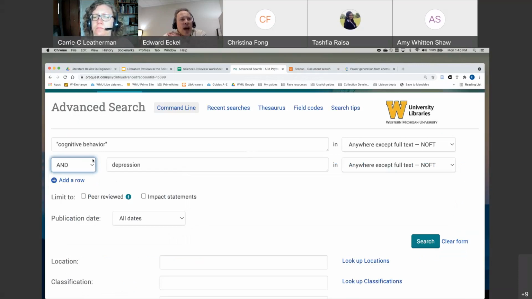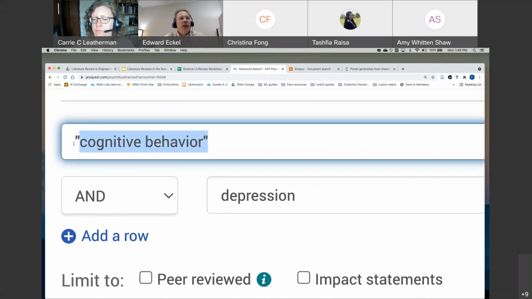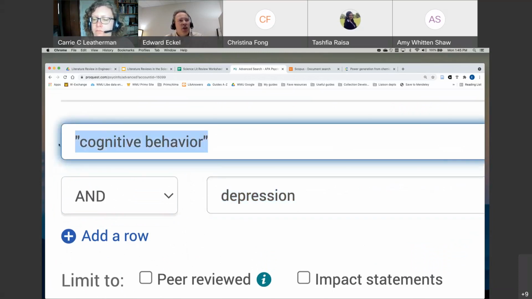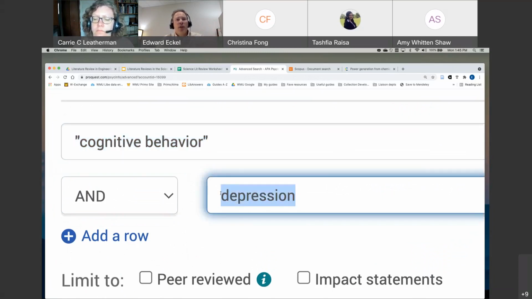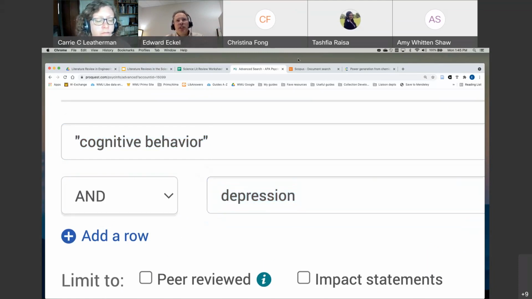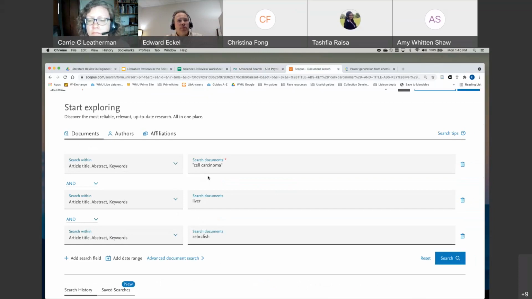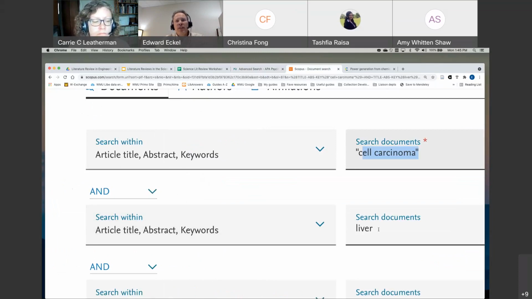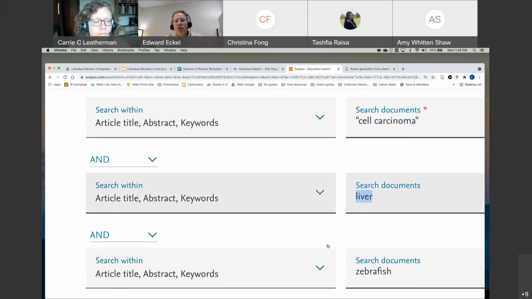So by using the word and between the two terms on my screen right now, my term cognitive behavior and the term depression, I'm telling this database I want this term to show up somewhere in the reference for the article, and at the same time, I also want this one. So I want both of these terms to show up. If I were to do this in Scopus, like I have an example here, cell carcinoma in the first box, and I also want the term liver to show up somewhere in the reference for the article, and I want the term zebrafish. So I've got three different terms, all three need to show up.